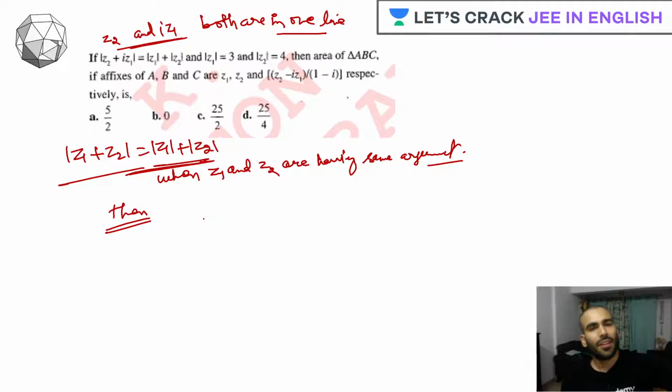Minus of z1. Absolutely right, as you said correctly. Z1 and Z2 will be perpendicular to each other.